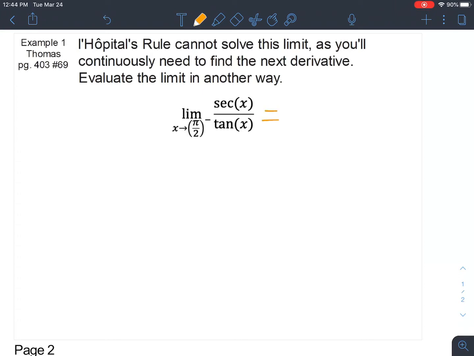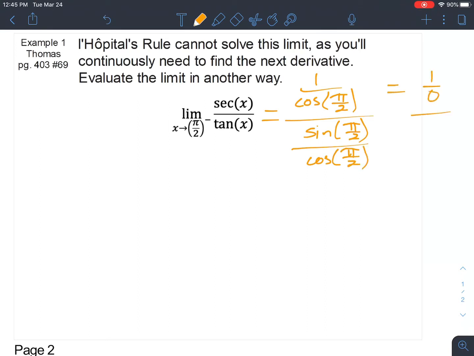This first one is going to be indeterminate. We know that we got 1 over cosine of pi over 2. For the other one, sine of pi over 2 over cosine of pi over 2. And this one becomes 1 over 0, and the bottom is also going to become 1 over 0. We would treat this, since it is from the left-hand side, as both being infinity. We would get infinity over infinity. So we know that that is going to be indeterminate.